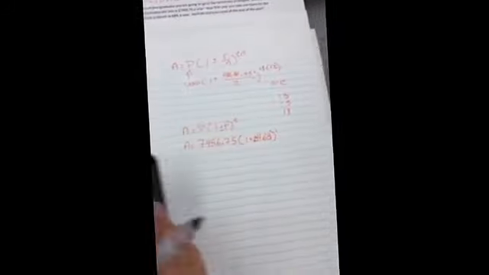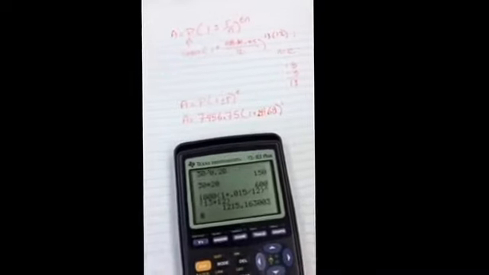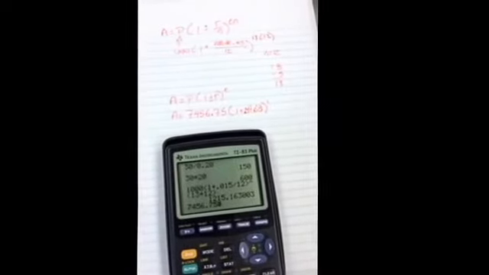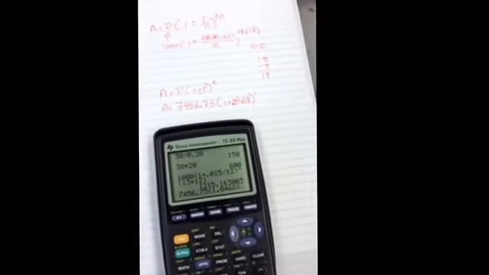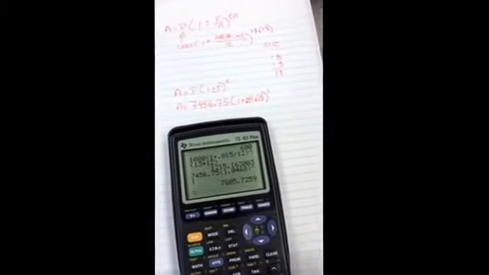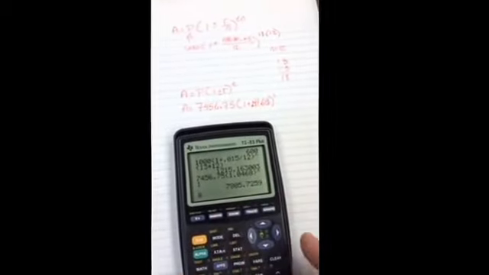So we're going to do 7456.75 times 1.0468. You don't even have to put to the power of 1 because that's implied, but I can. It tells me $7,805.73.